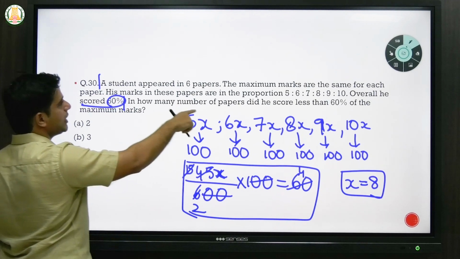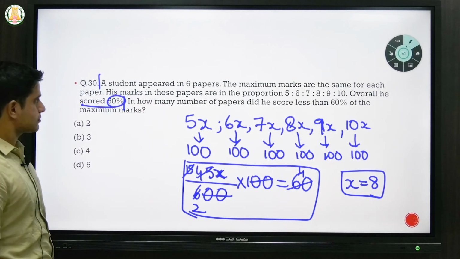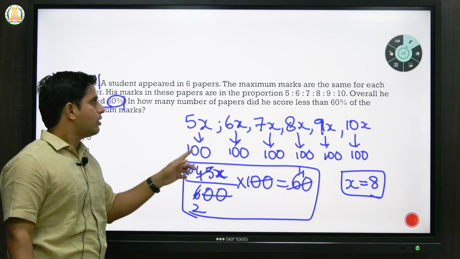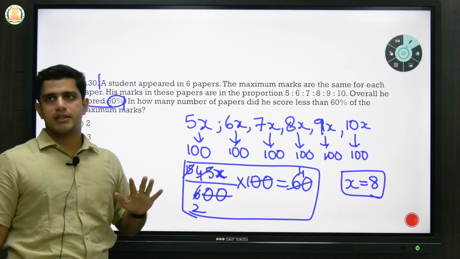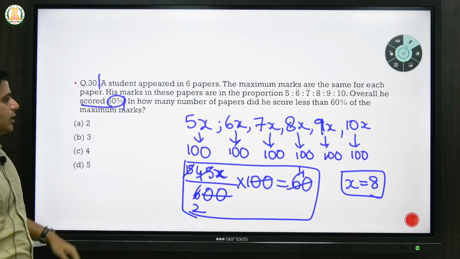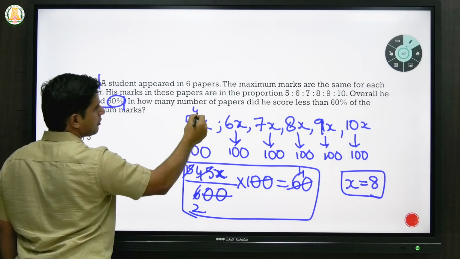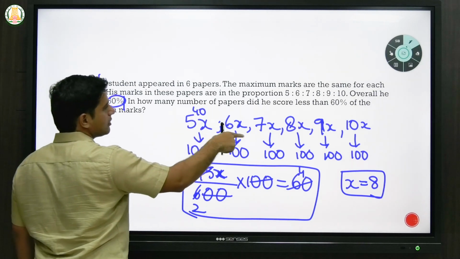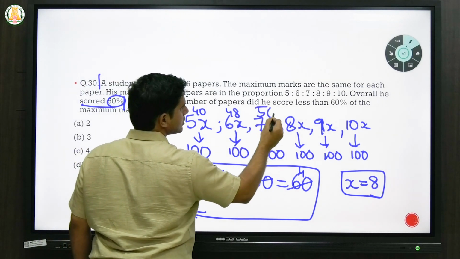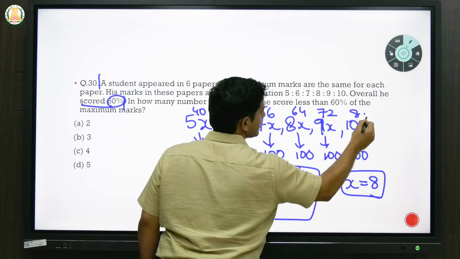Now what is he asking? In how many papers did he score less than 60% of the maximum marks? We know the maximum marks is 100, so 60% of the maximum marks is 60 marks. So we have to find out in how many subjects he scored less than 60 marks. We know x is 8. In subject 1 his score is 5 into 8, that is 40. In subject 2 it is 6 into 8, 48. In subject 3 it is 56. Then 64, then 72, and then 80.